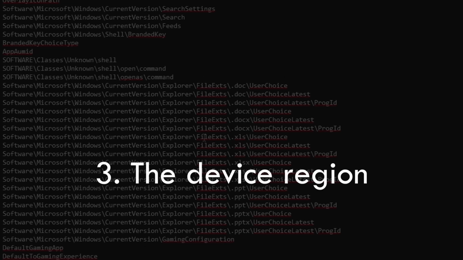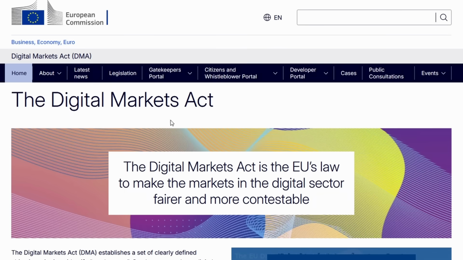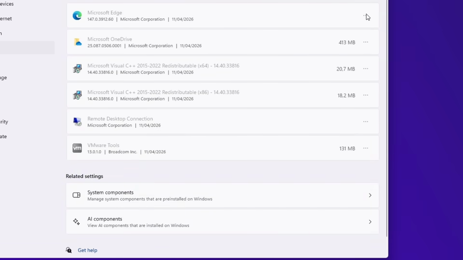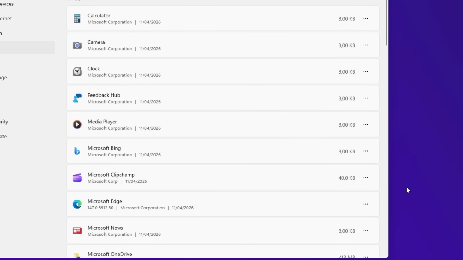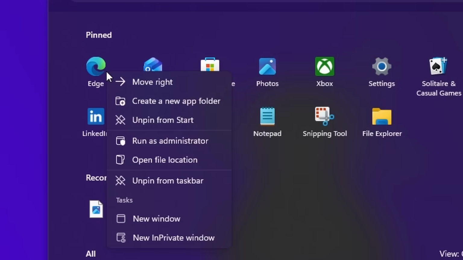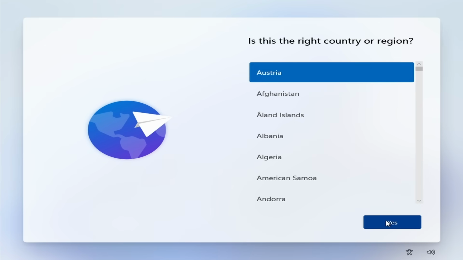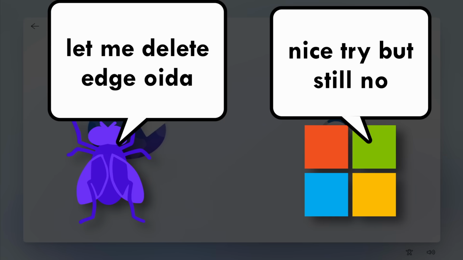Wait, device region? Yes. Let me explain. Remember the EU directive I mentioned earlier? Microsoft obeys it so much that it allows uninstallation of Edge. You heard that right, complete removal, but only on EU-based installations of Windows. On a US installation, or rest of world in general, it's not possible, but with my European installation I can do it no problem. Oida. We therefore conclude that Microsoft locked down the device region settings so tools cannot just spoof it on the fly to get rid of Edge.